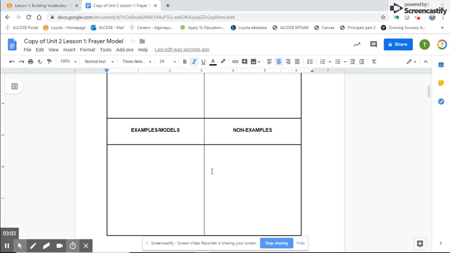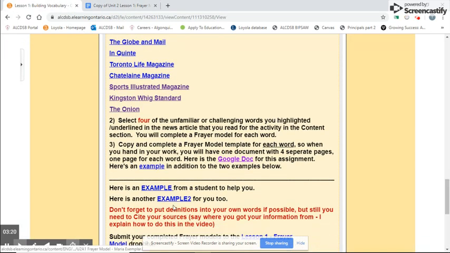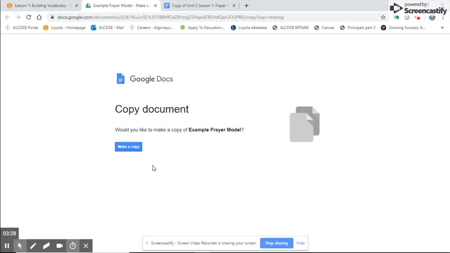When finding non-examples of the word, you can use antonyms, which are words that are opposite to that, or words that are very much different than that word. I'll show you in the examples exactly what I mean. Let's just pop back here. I've included 3 examples, 1, 2, and 3, from a student to give you a hand. But here is one example of exactly how I would like this done. Again, you can copy these examples as Word documents.